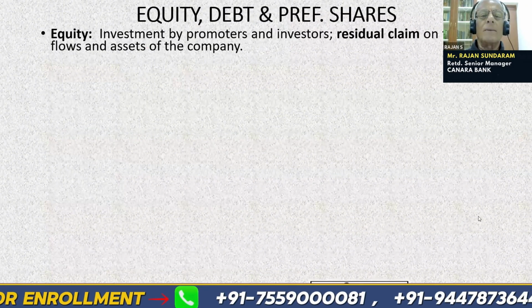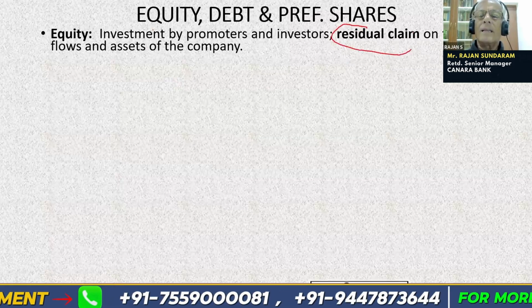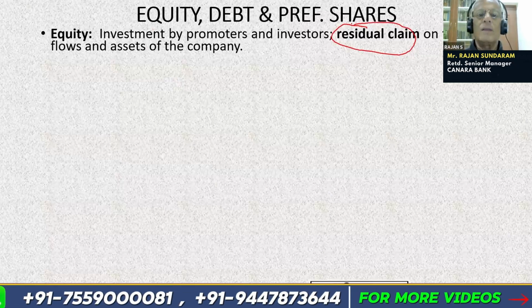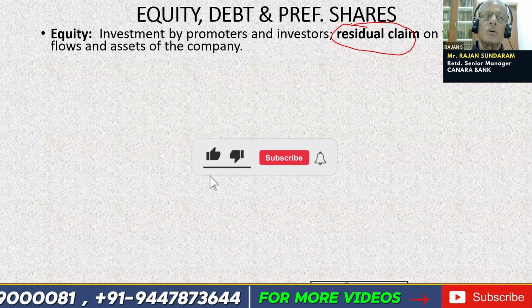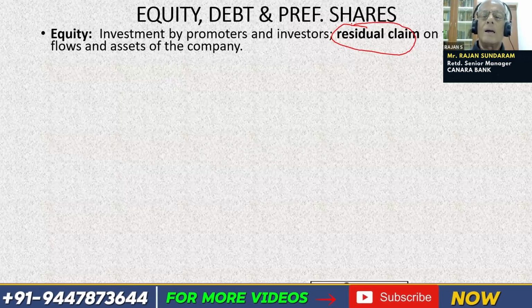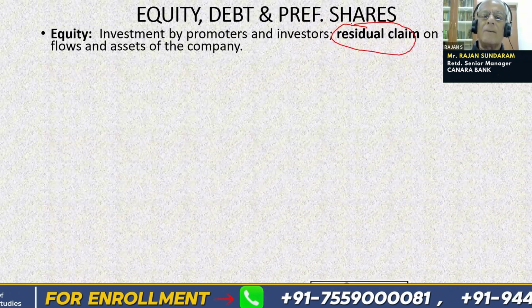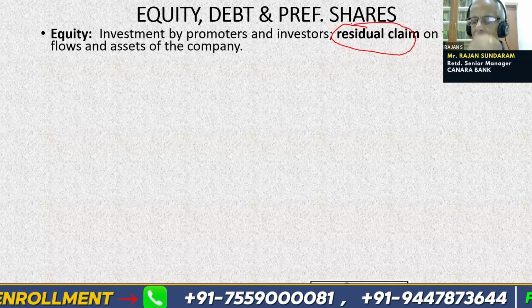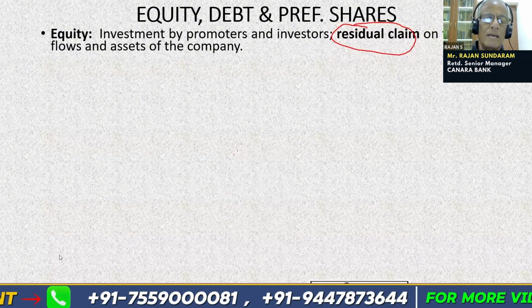First, equity investment by promoters and investors. Residual claim: when the claims of all other people are paid, only then is anything left. An equity shareholder will get something only if all other people are paid. The debt people, who have given loans to the company like banks, are paid first. If any money remains after all are paid, that will be the share of the equity shareholder. In case nothing is there, he will lose only his equity share value. He will not be asked to contribute more than his equity share value.